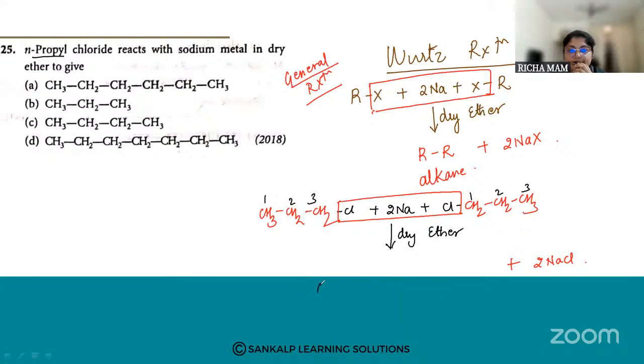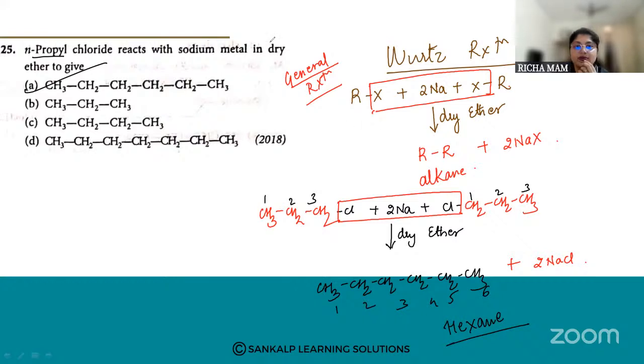You are going to get CH3, CH2, CH2, CH2, CH2 and CH3. So what have I got? 1, 2, 3, 4, 5 and 6. So it is hexane. Whatever product I get, it is a higher alkane. So what is the answer? It is A. Hema has answered A. Is it clear? Wurtz reaction is clear.